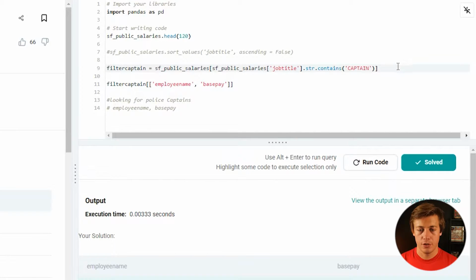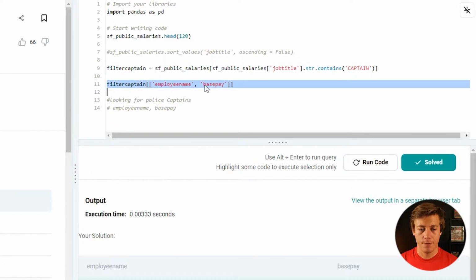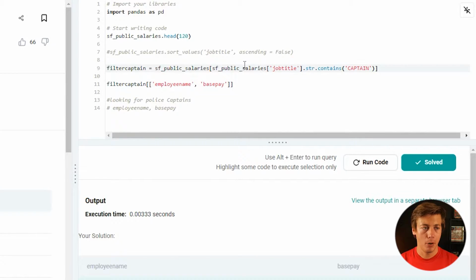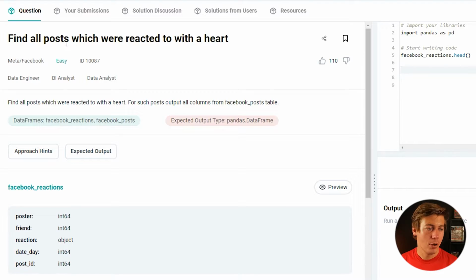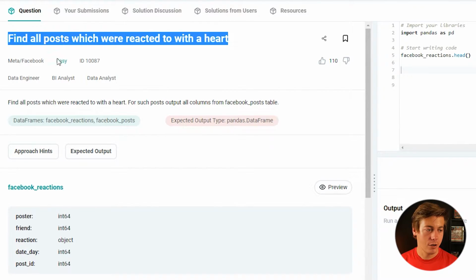So pretty much we're doing the string contains for the captain, and then we're filtering the captain. So that way we grab both of those. This next one, we're taking a look at all posts which are reacted to with a heart.